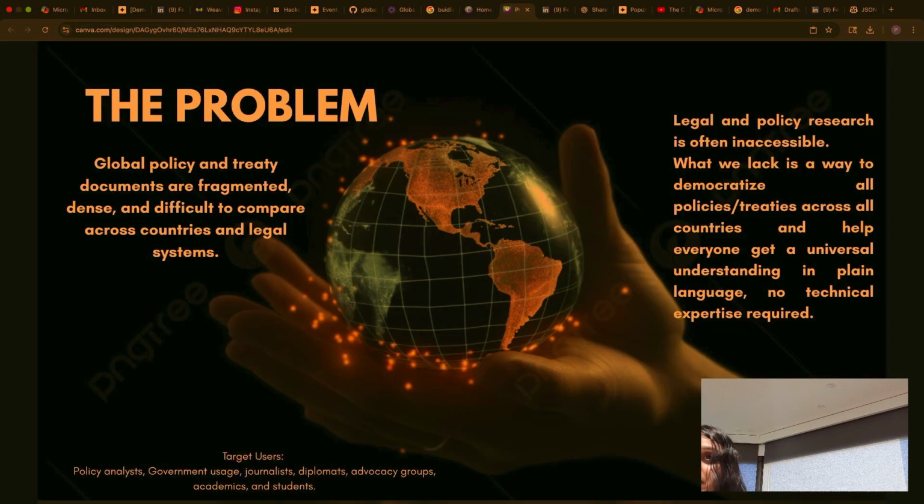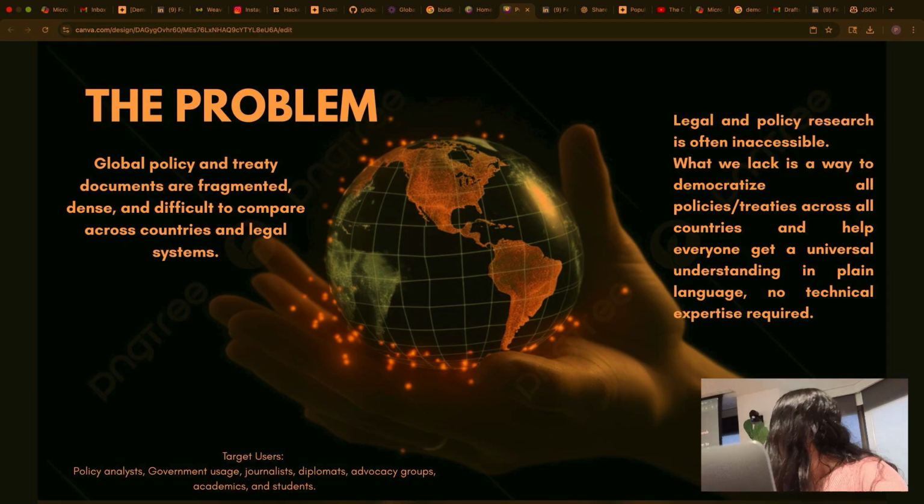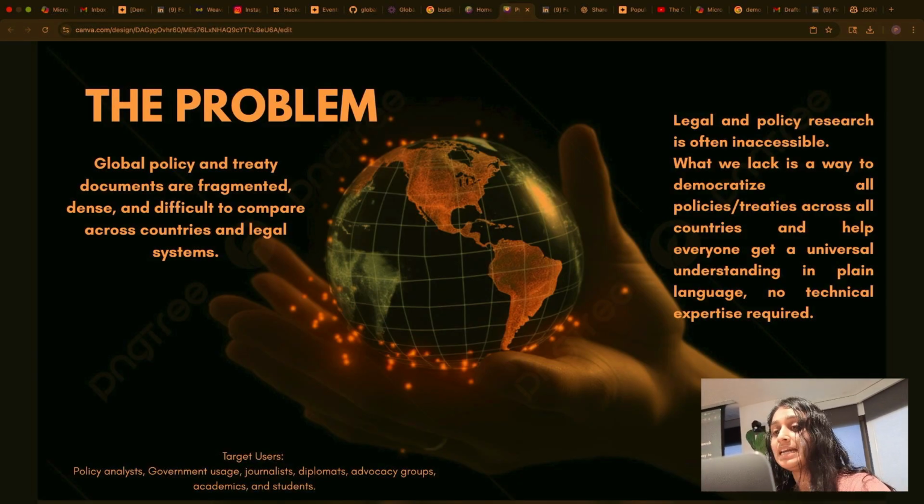My project was the Global Policy Explorer. The problem is global policy and treaty documents are fragmented, dense, and difficult to compare across countries and legal systems. Legal and policy research is often inaccessible. What we lack is a way to democratize all policies and treaties across countries and help everyone get a universal understanding in plain language, no technical expertise required.